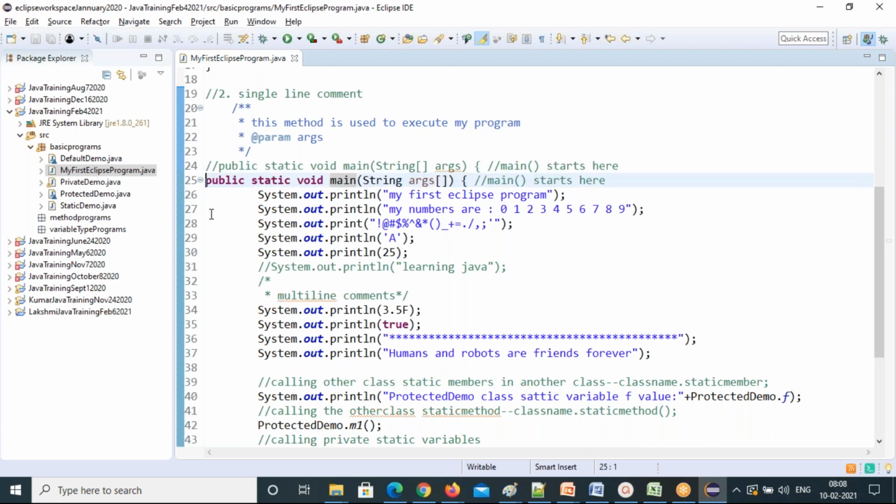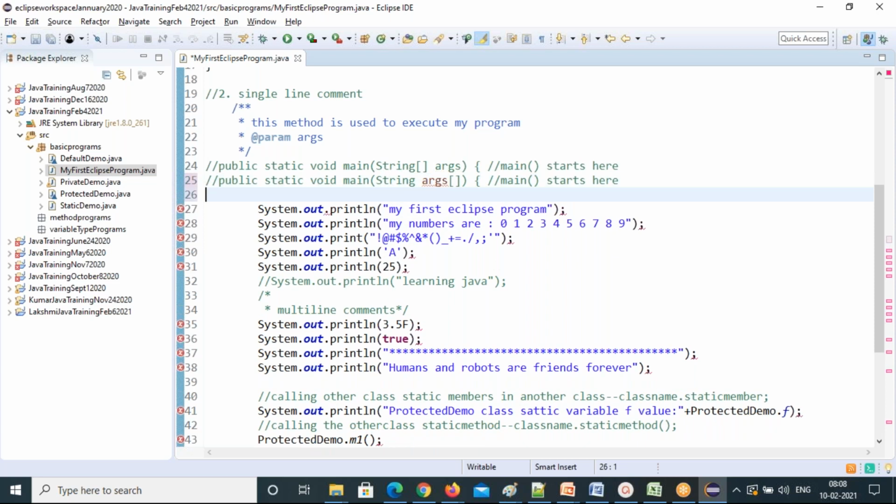So I'm just doing a single line comment. How to do a single line comment? Double forward slash before that line. So that is a single line comment. Now what do we need to do? Just remove this. So String dot dot dot, three dots.